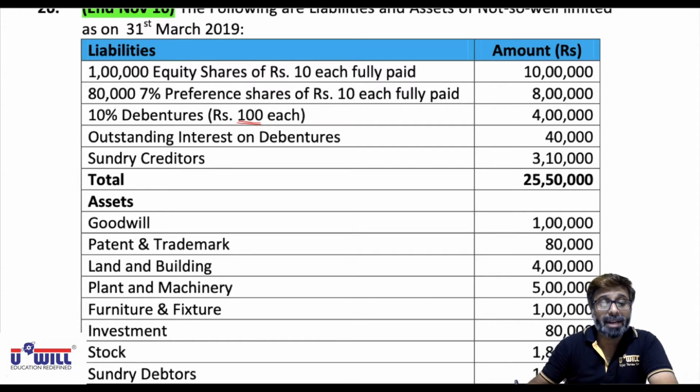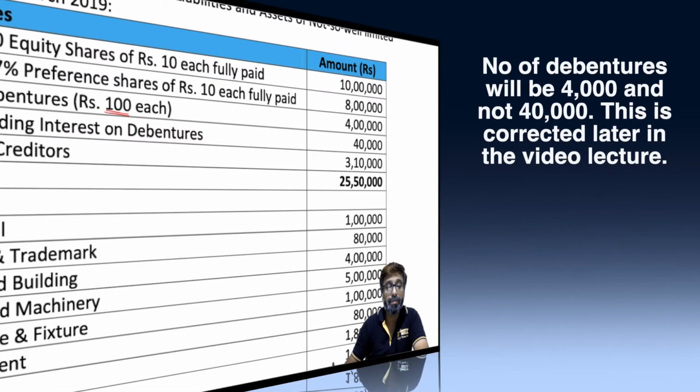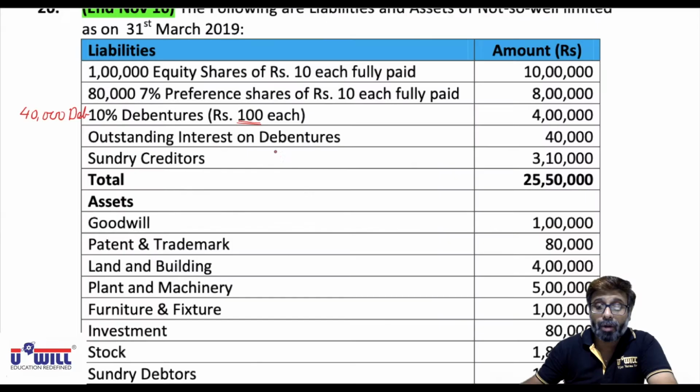So 4 lakhs divided by 100, 40,000 debentures would be there. Okay, I repeat it. 4 lakhs divided by 100, 40,000 debentures will be there. Outstanding interest on debentures 40,000. Sundry creditors 3,10,000 and total 25,50,000.